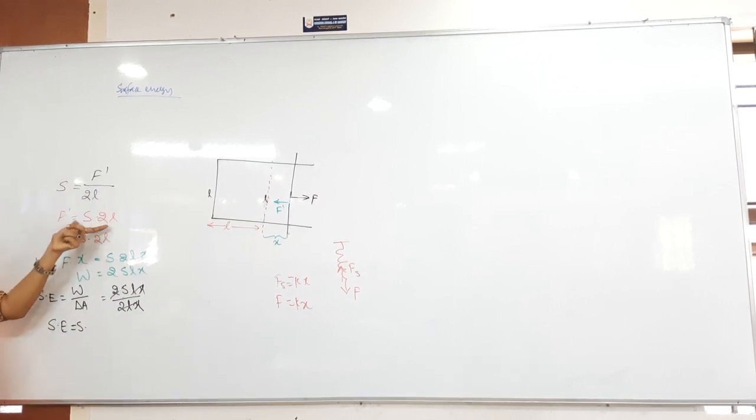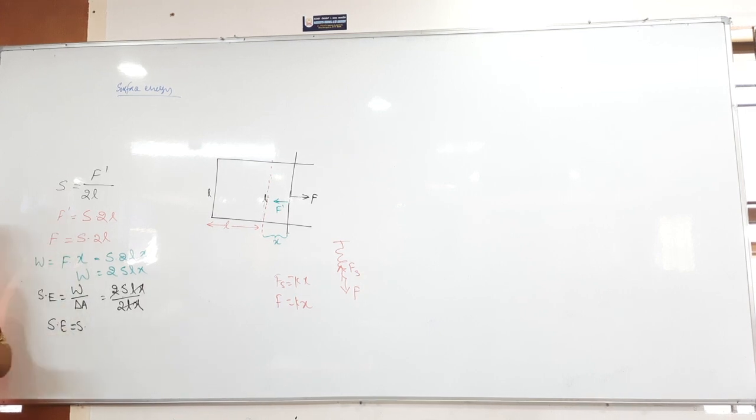Then F dash is equal to how much? S into 2L. What is F dash here? The restoring force due to the surface tension. That is equal to the applied force, obviously. So the applied force F is also S into 2L only. Now I have to find out the work done. I am doing the work to increase the length by X. So we get force into displacement. The force is S into 2L, and the displacement I am making is X. So 2SLX. That is the work done we got.